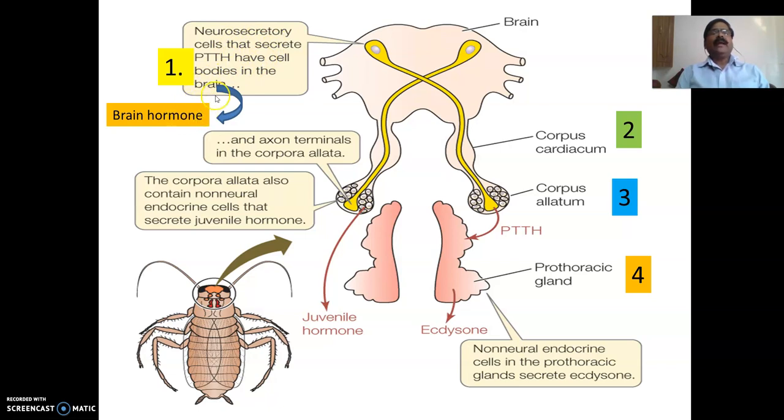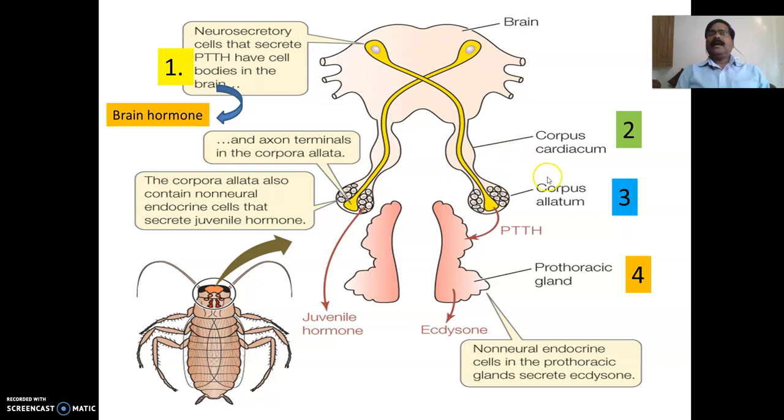Now this brain hormone, which is secreted by these neurosecretory cells, passes into the corpora cardiaca. Now this corpora cardiaca is not going to secrete any special type of hormones, but whatever hormones are secreted by the neurosecretory cells will be stored temporarily in this corpora cardiaca, and then these will be passed on to the other endocrine glands, or they may be transported to other organs.